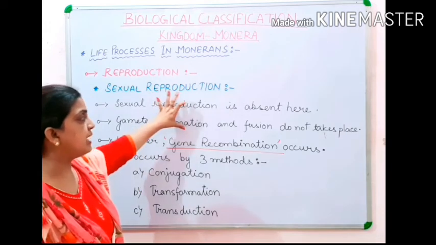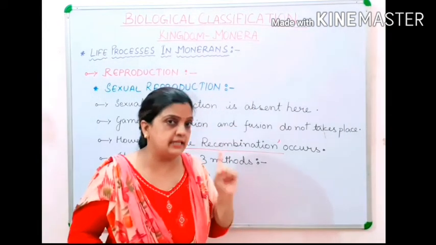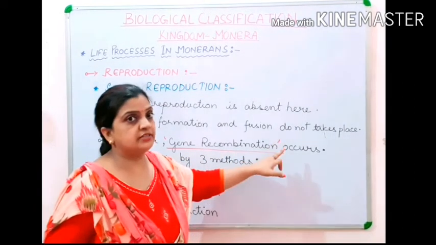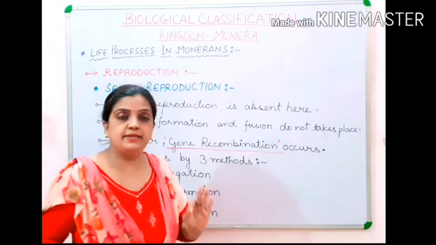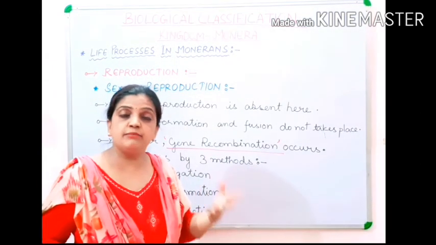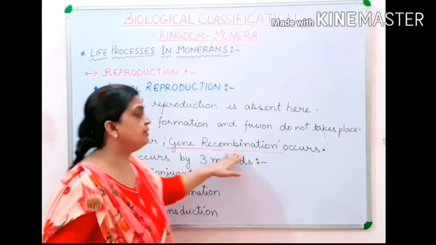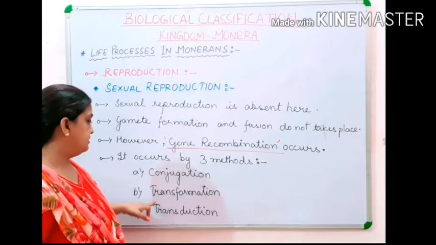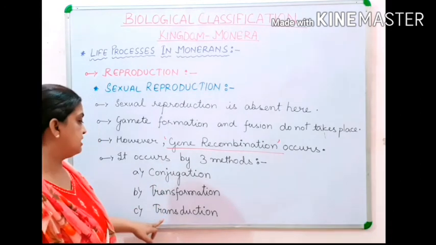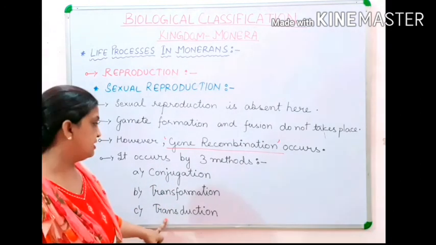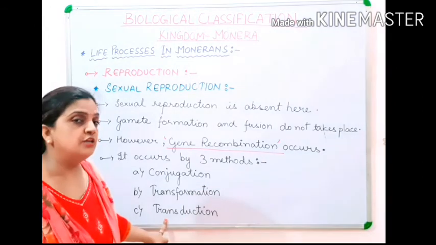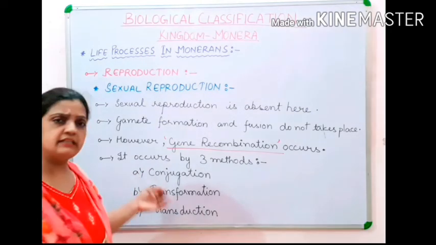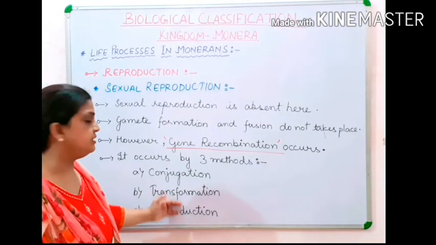But the actual gamete formation and fusion is not taking place. What is taking place is gene recombination. And children, this gene recombination is completed by 3 methods. They are conjugation, second is transformation, and third is transduction. Children, again I will repeat the names: conjugation, transformation and transduction. And children, not much but a little I will be giving information regarding these 3 terms.